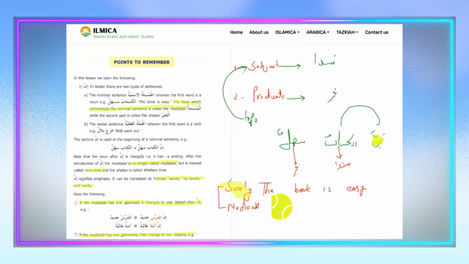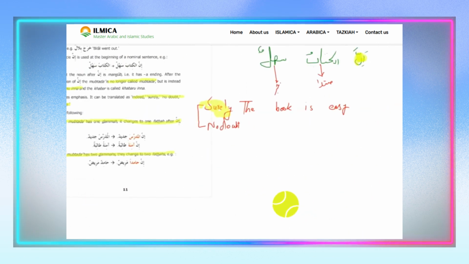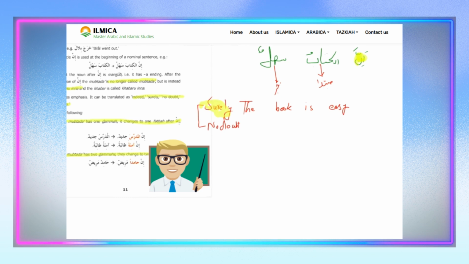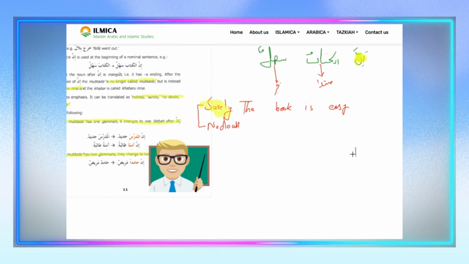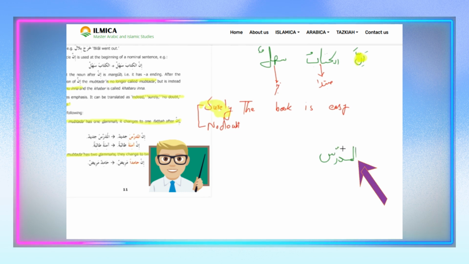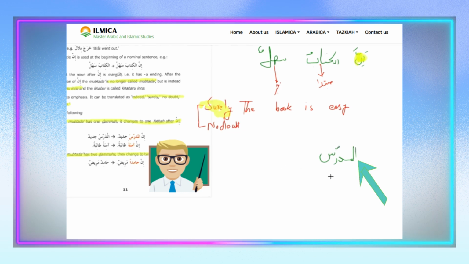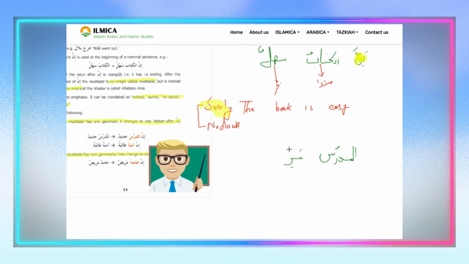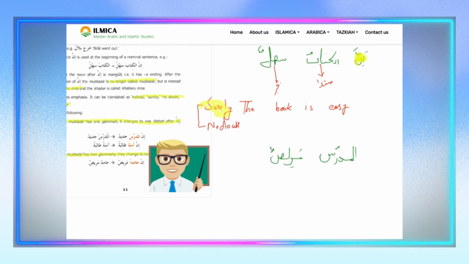Like, again, let's have one more example. Al-mudarris maridun. Okay, mudarris. It means a teacher, the teacher. You know, alif lam jab ho na, to alif lam कहते हैं. The teacher maridun. Maridun means sick. ठीक है?